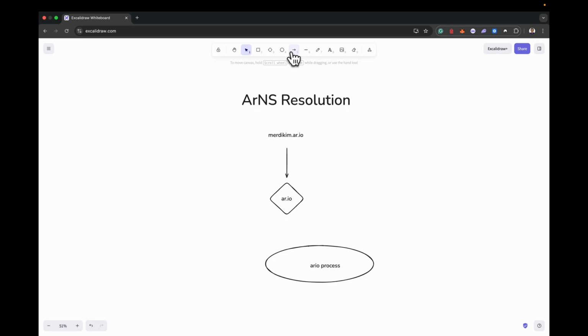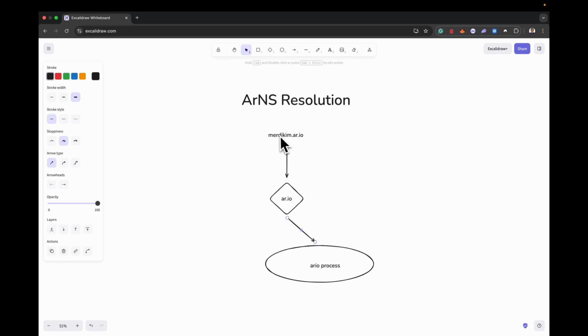It's going to check if this name is registered and what data on Arweave it points to. It's going to bring that data and send the result back to your browser, or wherever you request this from.